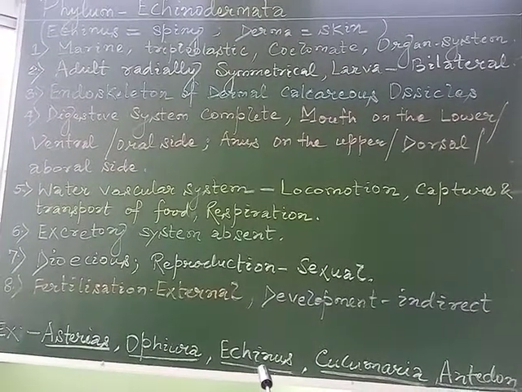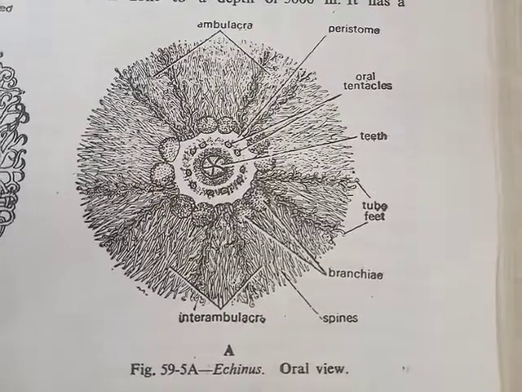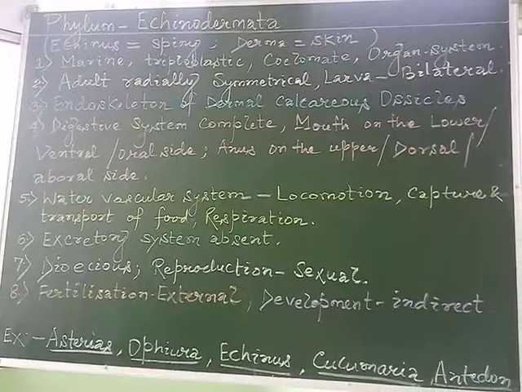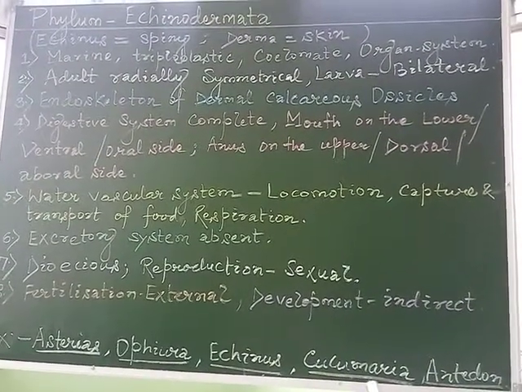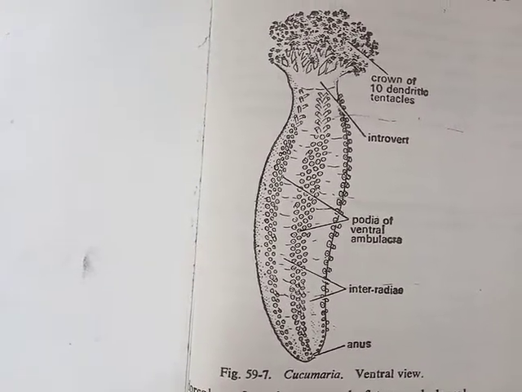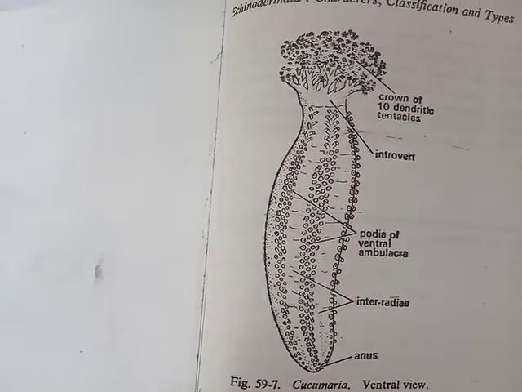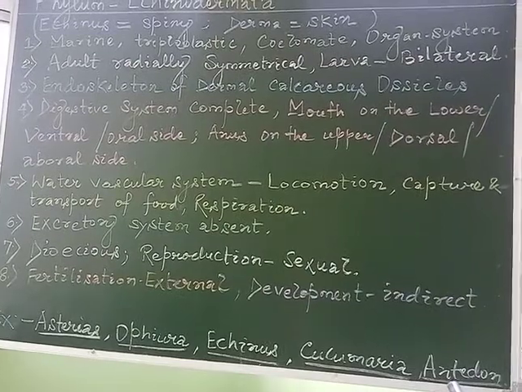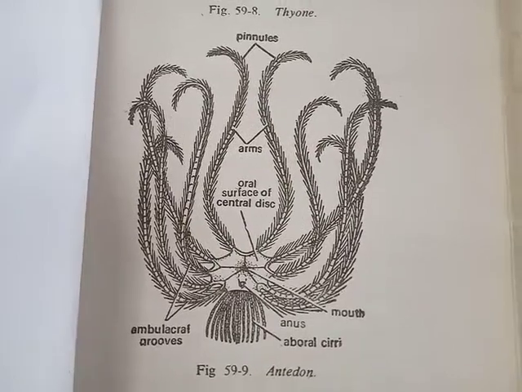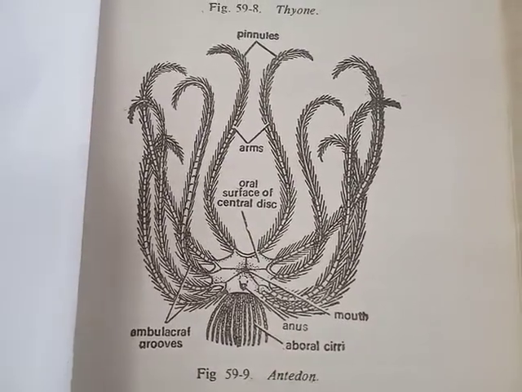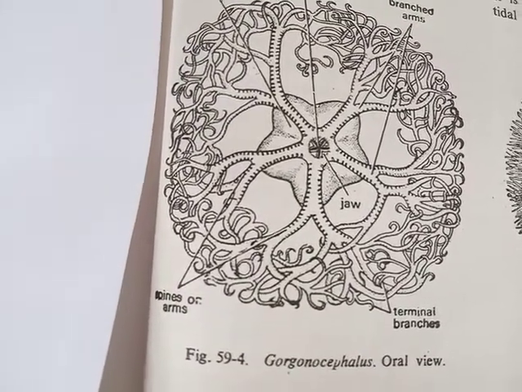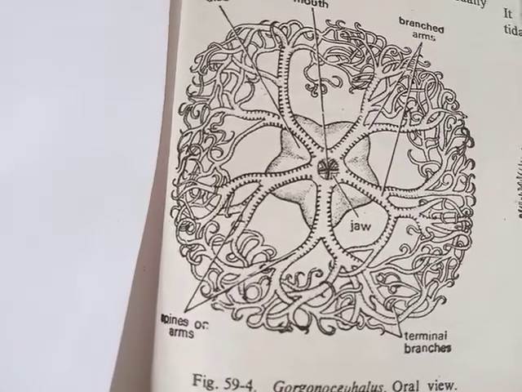Next member is Echinus, commonly called sea urchin. More members: Cucumaria, also called sea cucumber. Antedon, also called feather star. And Gorgonocephalus, also called basket star.